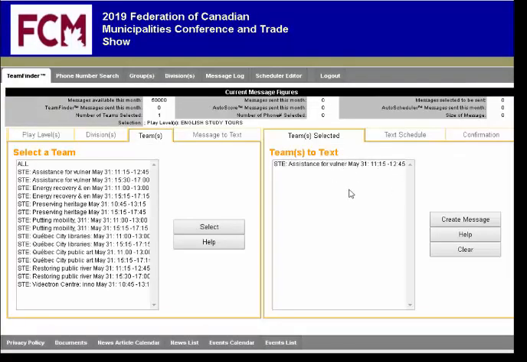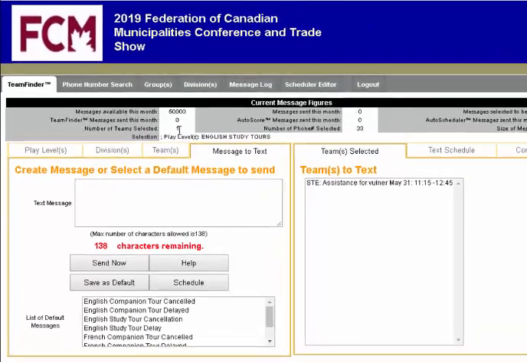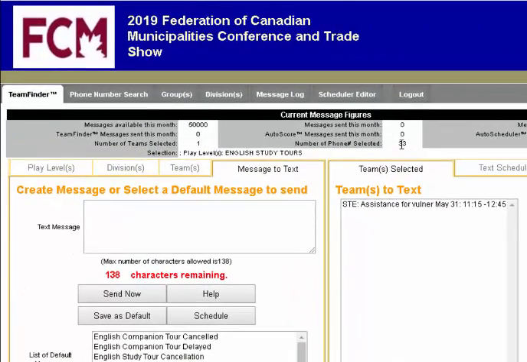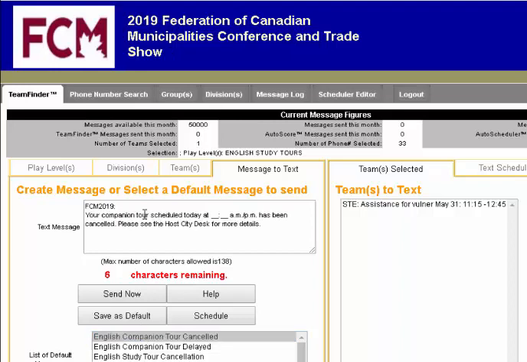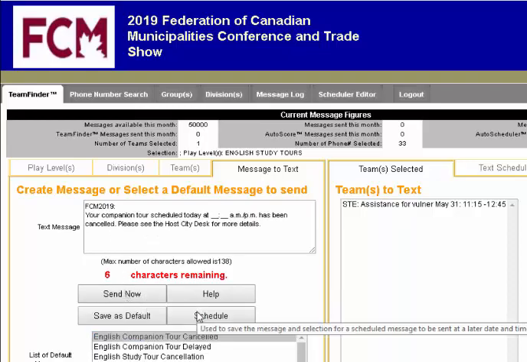The group now appears on the Teams to Text window. We click Create Message. We see that there's one team selected, 33 phone numbers selected, and we can now send them a text message. We've got default messages already included here. We just click on one. It populates the box up here. We can fill in the time, and we can send that now, or we can schedule it for later.